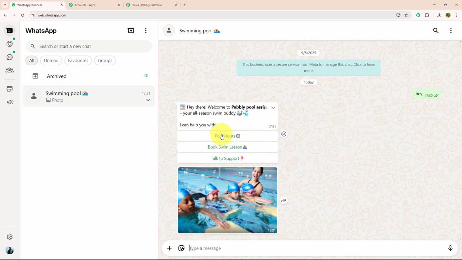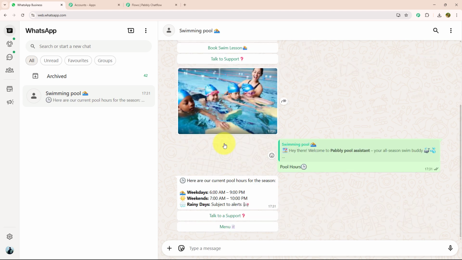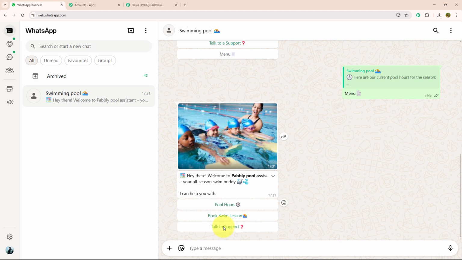Let's say I wanted to know about pool hours. I will select that. After selecting pool hours, they sent me a reply in which they mention their hours. And with that, they have given me 2 action buttons, talk to support and menu. Let me select the menu button. After selecting the menu button, I got the initial message again.